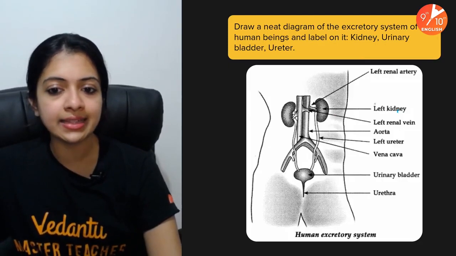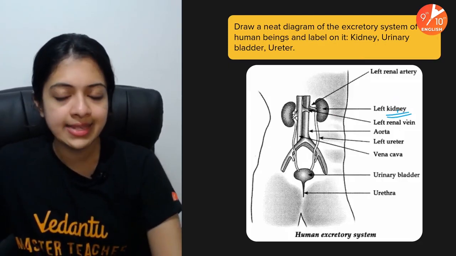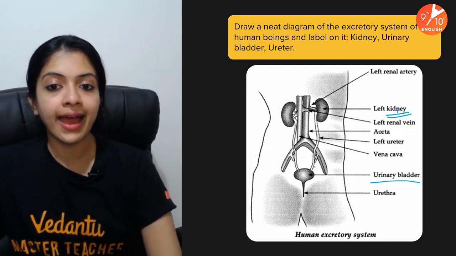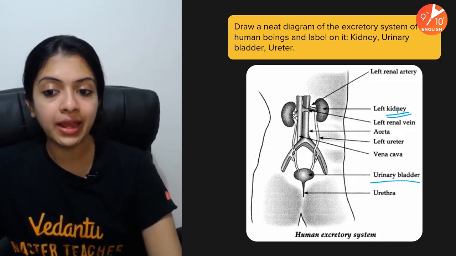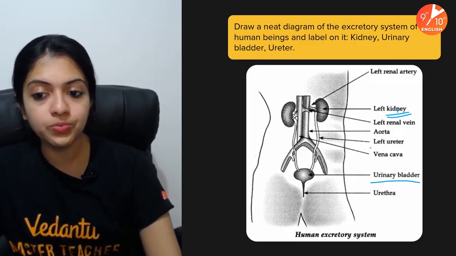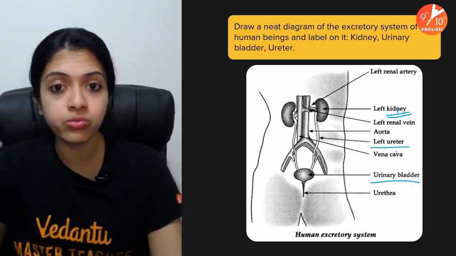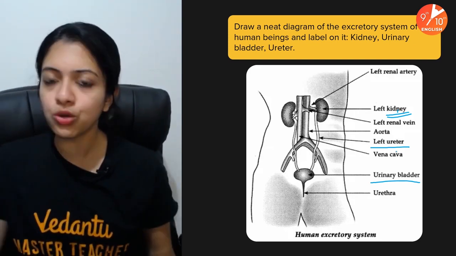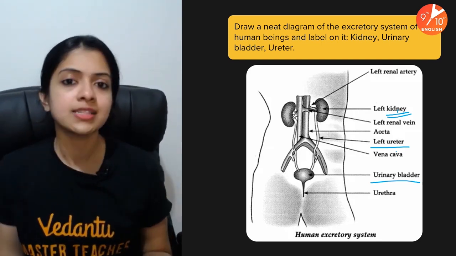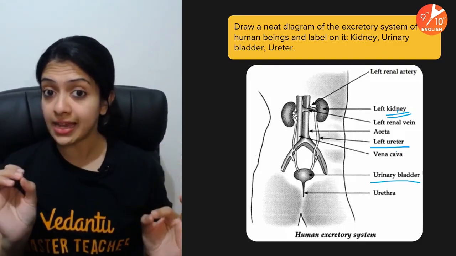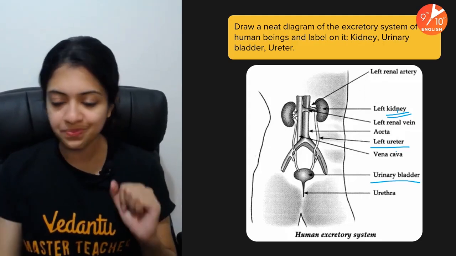The right kidney and the left kidney are there, but anyway, the kidneys in general. This would be the urinary bladder, and the ureter. Ureter would be these tubes, the right ureter and the left ureter, the tubes through which urine passes into the urinary bladder. Children, again, same rules apply here, be it a plant-based diagram or a human-based diagram. Always remember, keeping it scientifically correct is very, very important. Otherwise, unnecessarily, you're going to be losing marks.